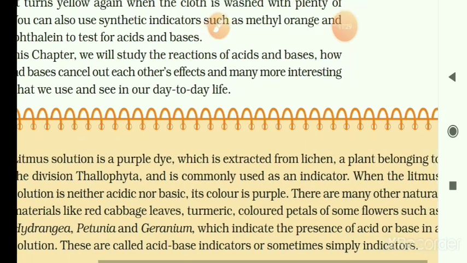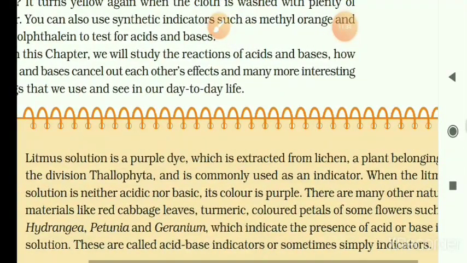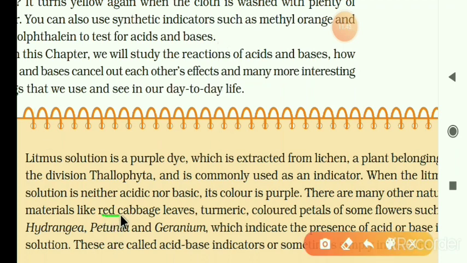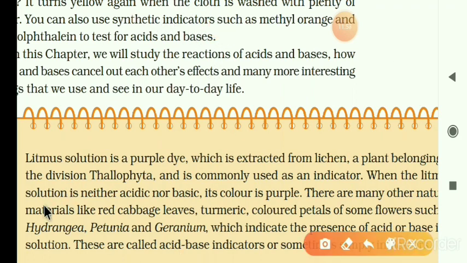There are many other natural indicators like red cabbage leaves, turmeric, and colored petals of some flowers such as hydrangea, petunia and geranium.